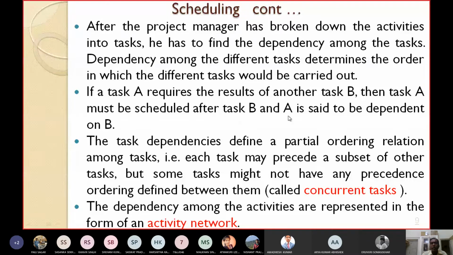So when B is completed, then only A can be started.